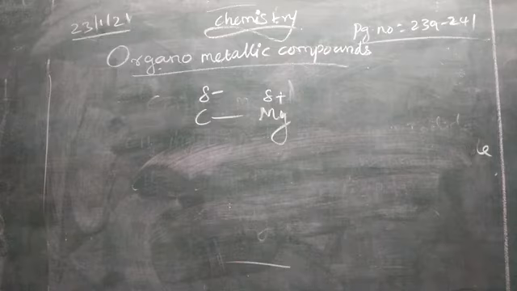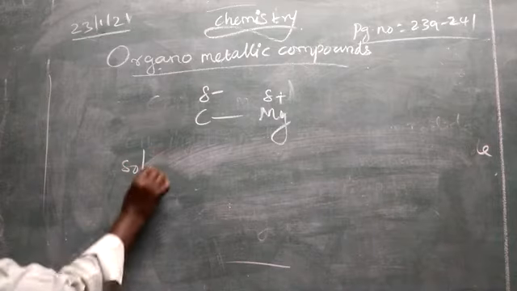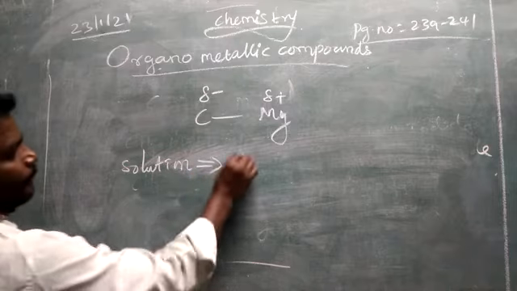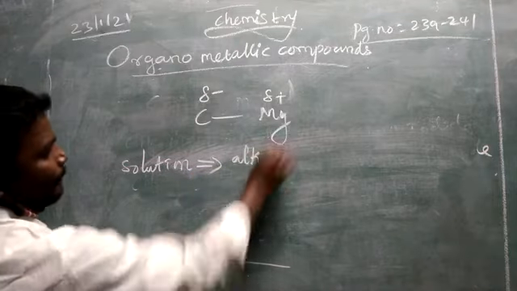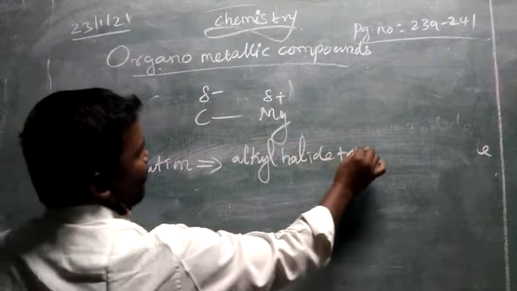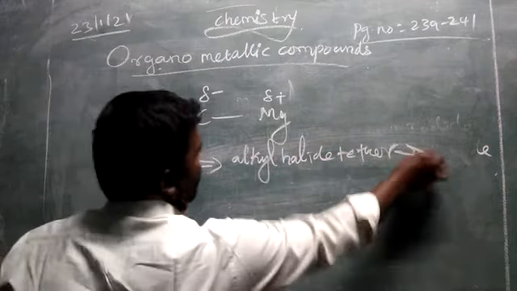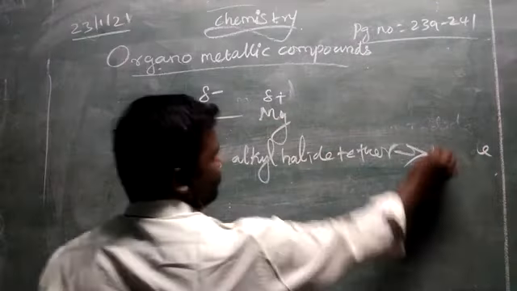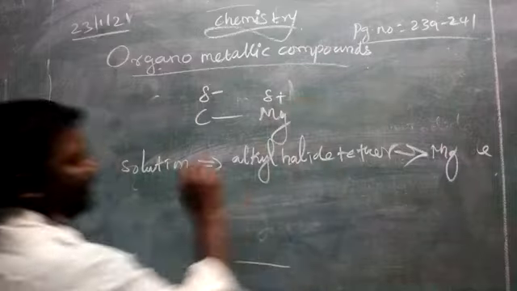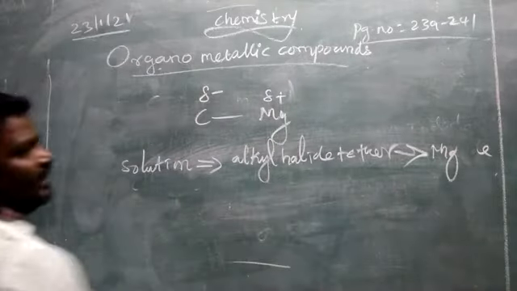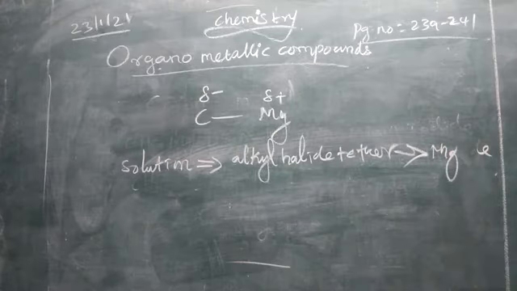We can take the solution of alkyl halide with ether, which is passed over pieces of magnesium. Now what will happen? This solution will dissolve the magnesium metal.